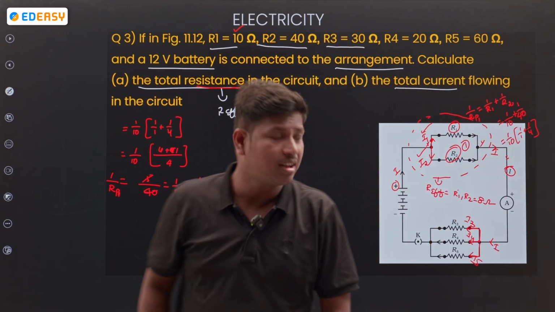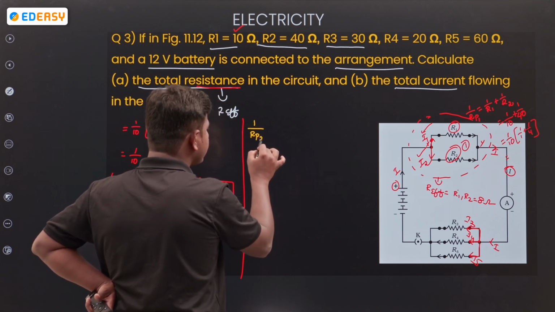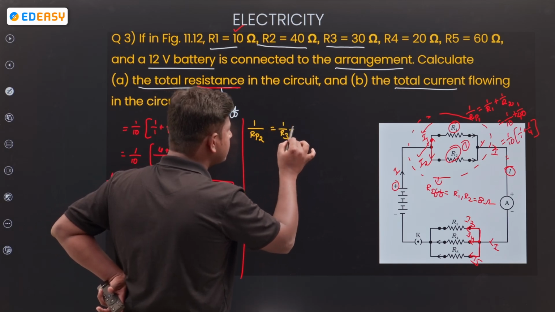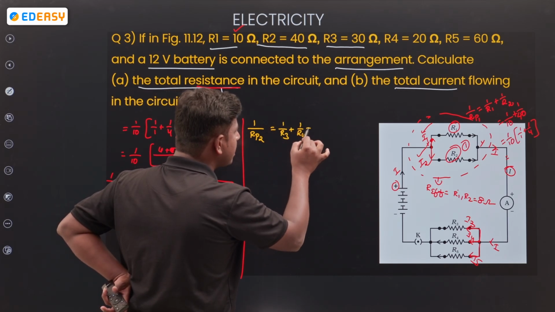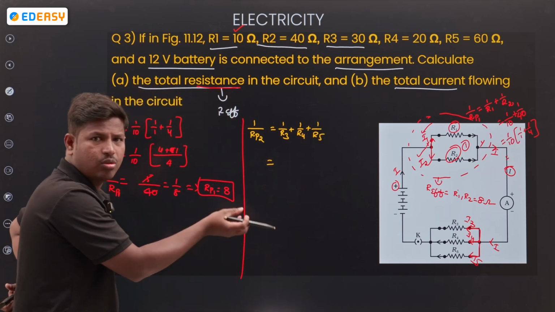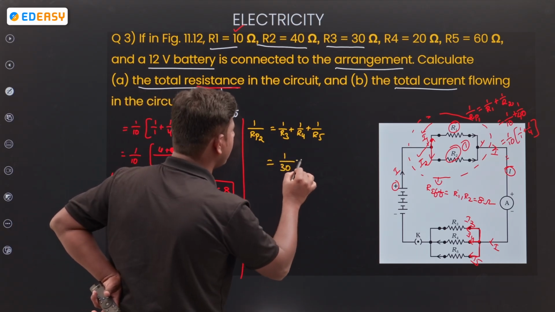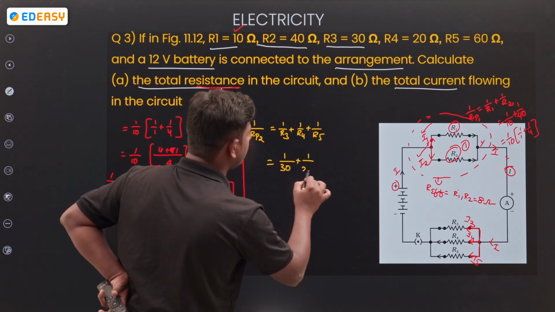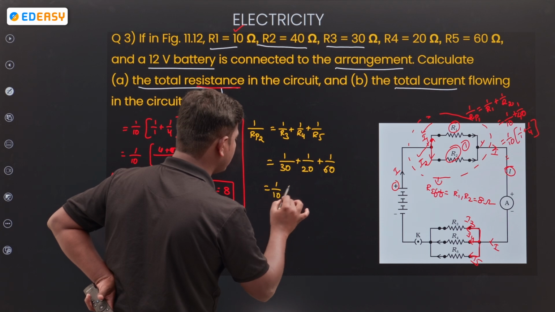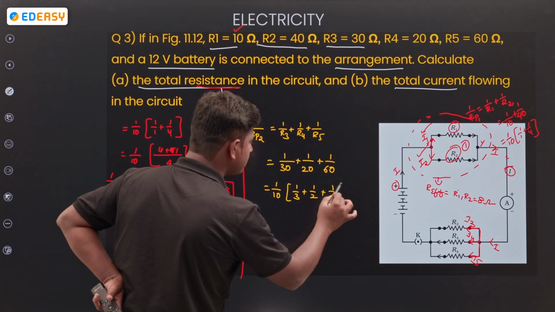Calculate. In parallel only, na, formula. 1 by Rp2, second circuit diagram Rp2 value: 1 by R3 plus 1 by R4 plus 1 by R5. That's it, only 3. R3 value 30, R4 value 20, R5 value 60. Take 10 common. 1 by 10 into 1 by 3 plus 1 by 2 plus 1 by 6.